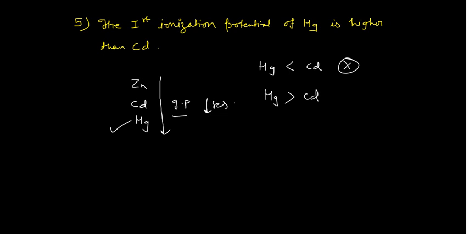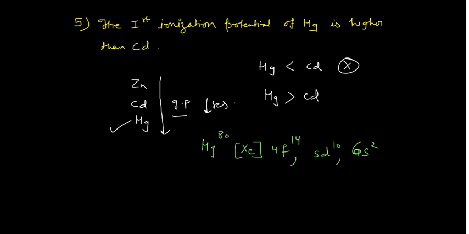The reason is again quite simple. I have given you the electronic configuration of mercury. Again I am writing that electronic configuration for you. This was Hg with 80 electrons. Xenon configuration is there, then you are having your 4f14 electrons, then 5d10 electrons, and then the 6s2 electrons.